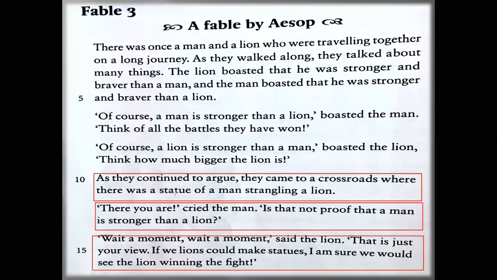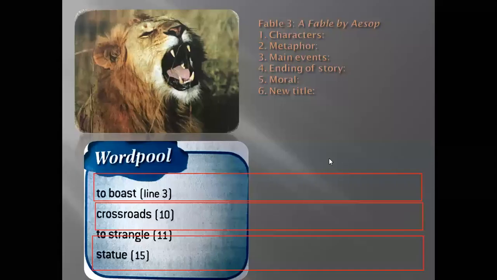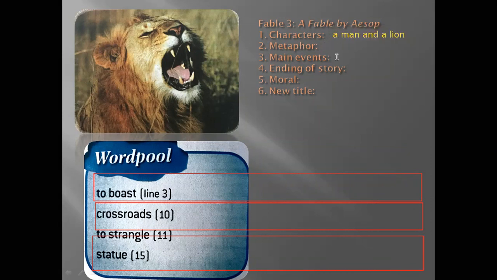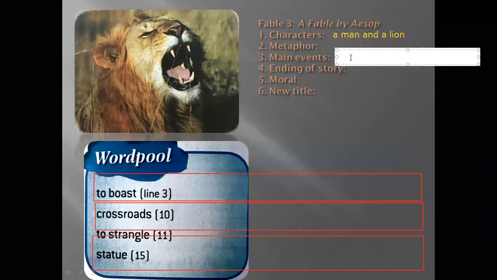So now, in the story, what is our story about? It's about who's stronger, the man or the lion? So here, our characters. What is our character? The man and the lion. A man and a lion, right? Okay, what is the main event? Main event is like traveling together. They are boasting.